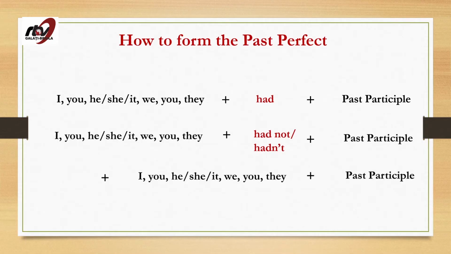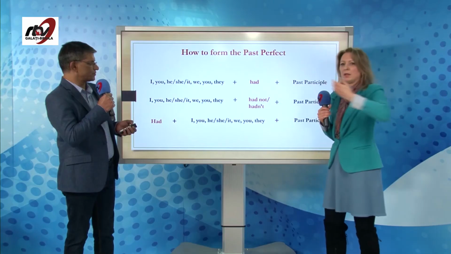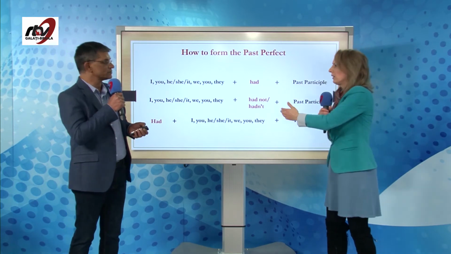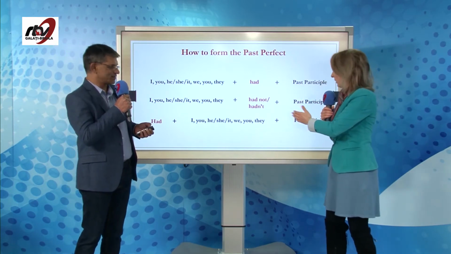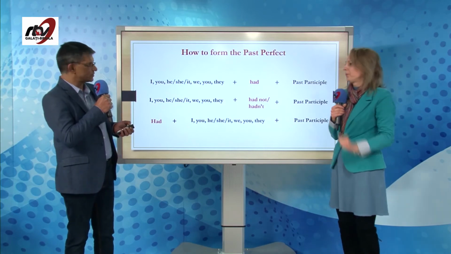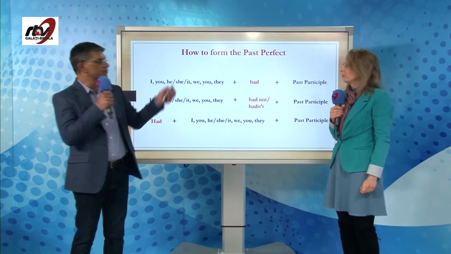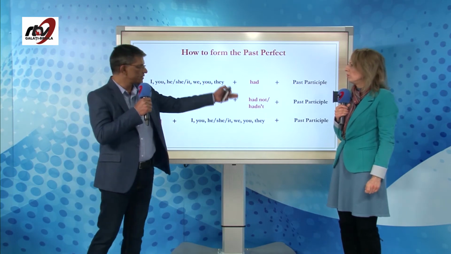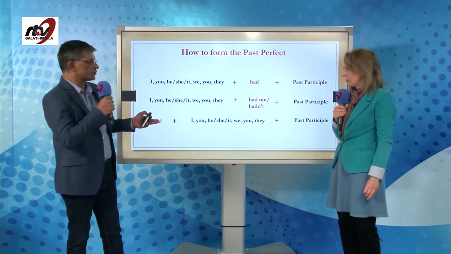And the negative form. Also the same persons, had not or hadn't, if we want to use the short form, and past participle. And the last one, we need to use had in front of the sentence, of the interrogative one. The subjects here, you can also use Akshay, Gabriela, Adrian, our cameraman, anybody else, if you want to. And past participle. So great, Gabriela. We have the past perfect. Remember, only had, hadn't, and of course had for the question.